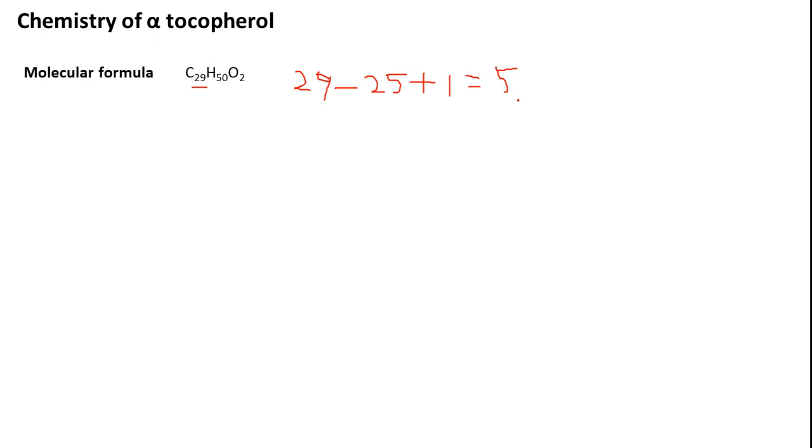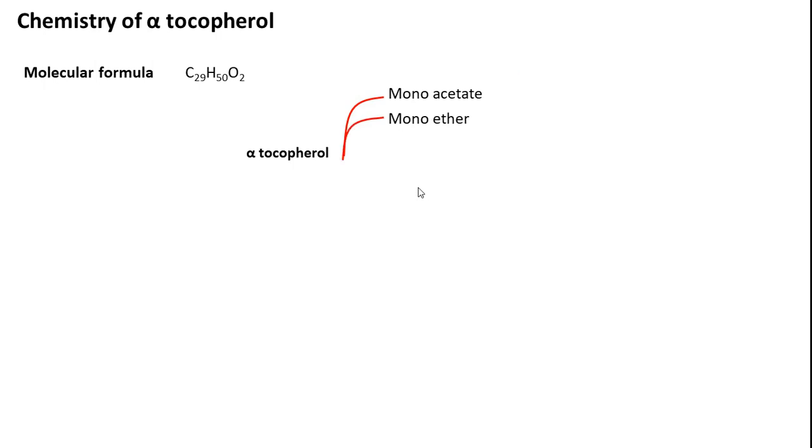This indicates that it contains many double bonds, because so many carbons are there, but we cannot guess whether it is an alkene or something else. Next, they did many chemical reactions, and we'll discuss all the positive ones here. Alpha tocopherol formed a monoacetate and a monoether.